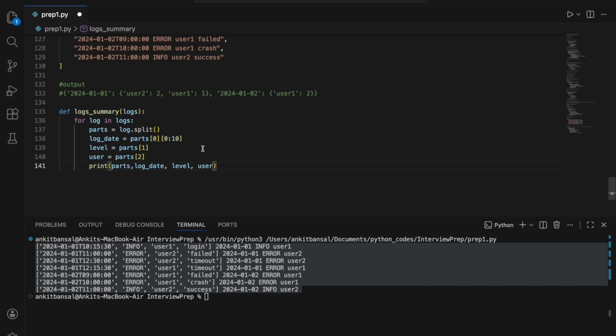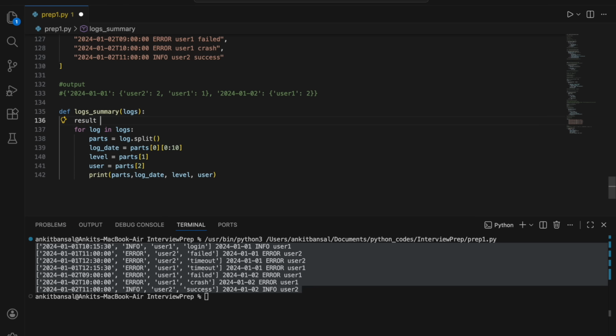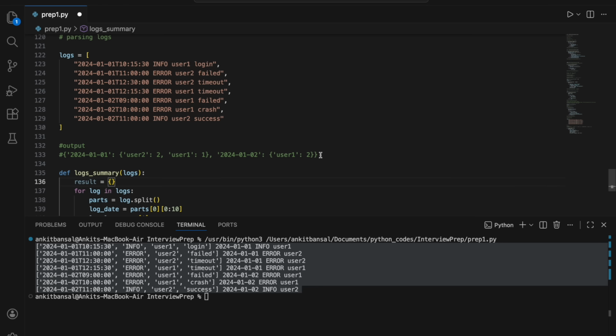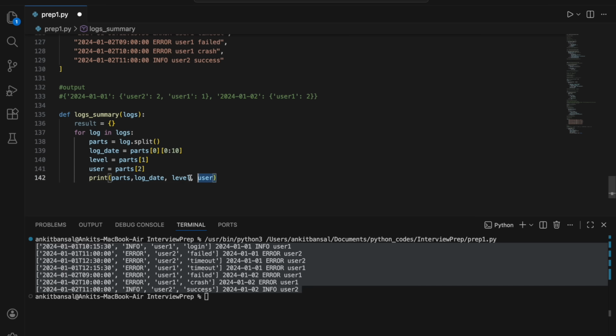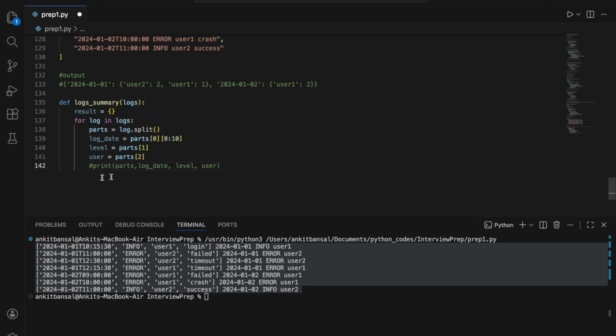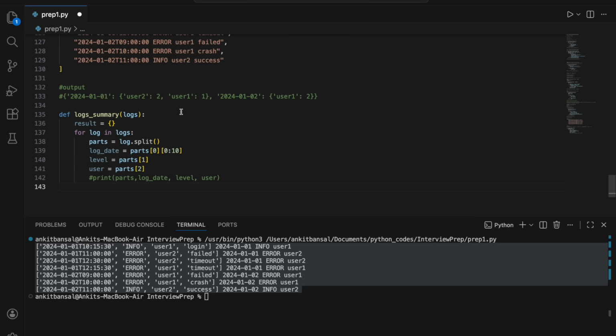Okay. So now we will declare a dictionary where we will keep the result. Initially it is empty. This is my dictionary basically. So I'm initializing it with an empty dictionary. Okay. Now the first thing that we need to do, let me comment this, is that when we have to make an entry in this dictionary,